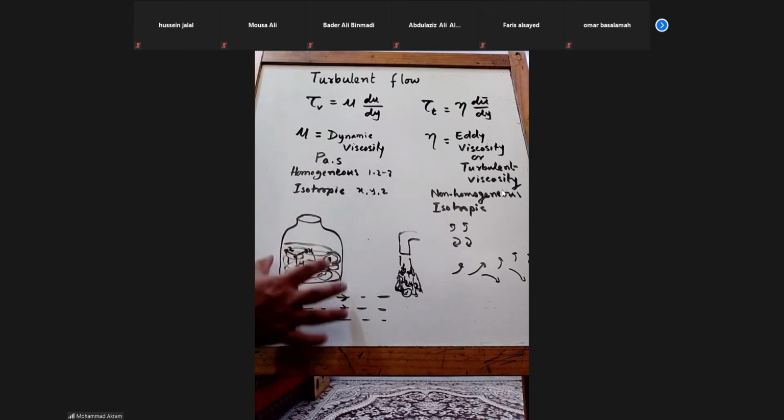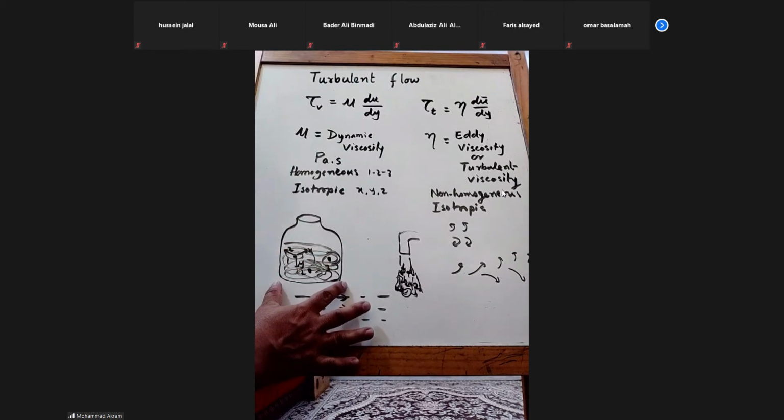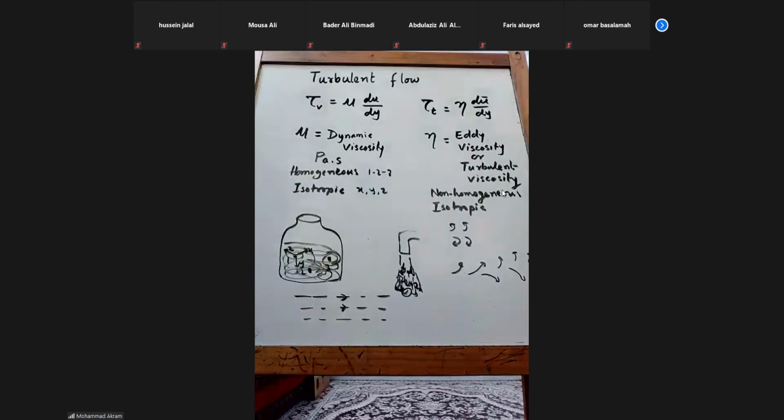Whatever the velocity, this viscosity is not going to change much, in fact it is not going to change with the velocity, it is fixed. Whereas here, this viscosity, the turbulent viscosity, is going to change.